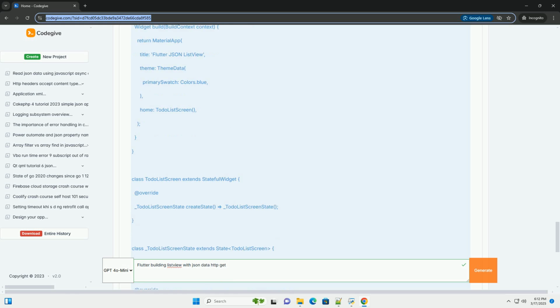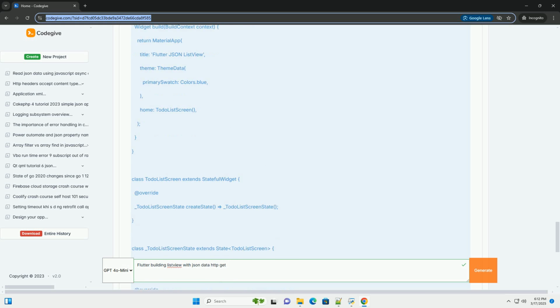connection state == waiting: the future is still in progress. Display a circular progress indicator, a loading spinner. snapshot.hasError: the future completed with an error. Display an error message.